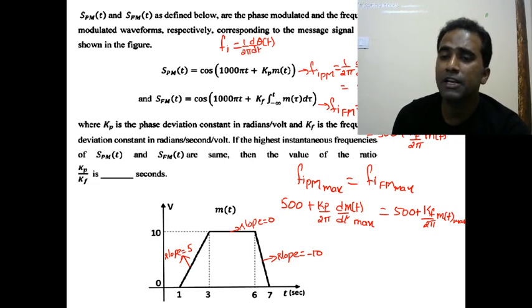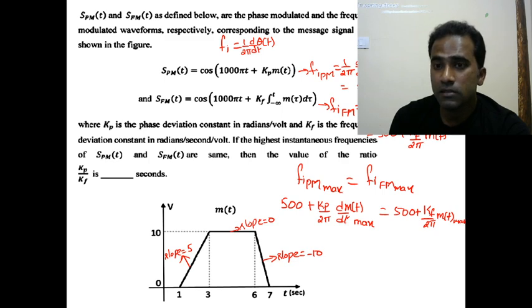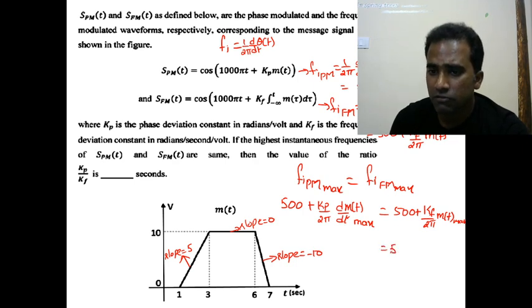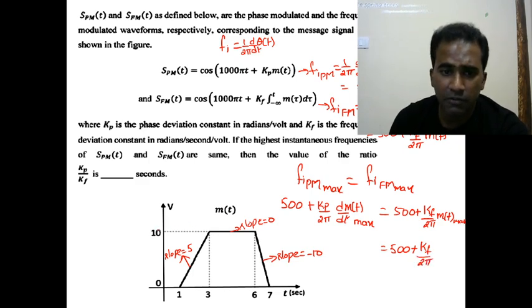When d by dt of m of t has its maximum positive value, because they are asking about the highest frequency, we get maximum instantaneous frequency for PM. And when we get the maximum value of m of t, we get maximum instantaneous frequency in FM. So this is equal to 500 plus, this looks straightforward, kf divided by 2 pi into the maximum value of m of t, which is 10 units.